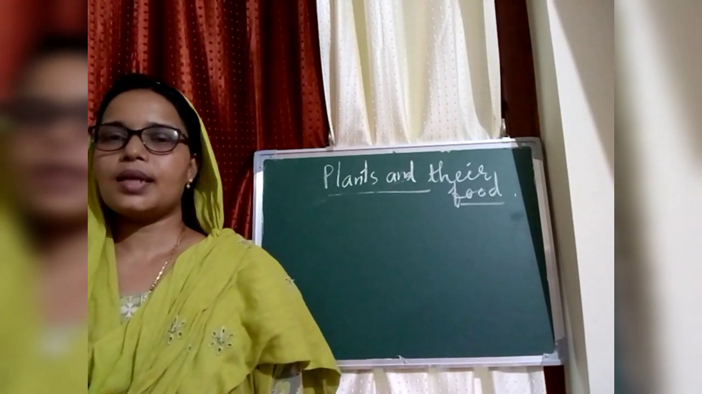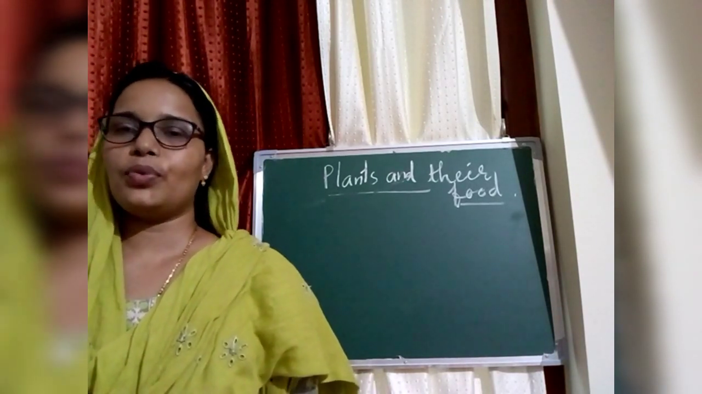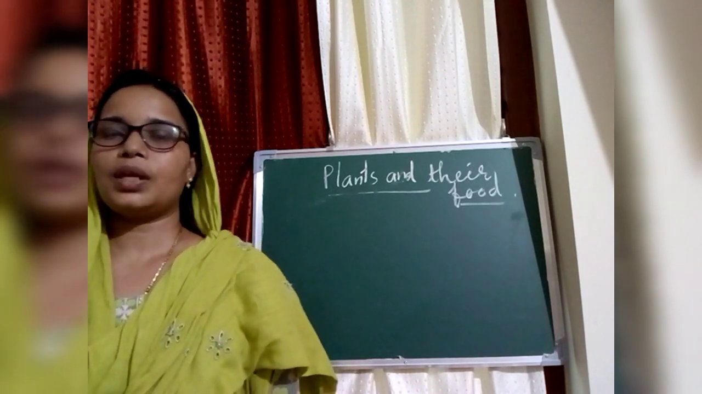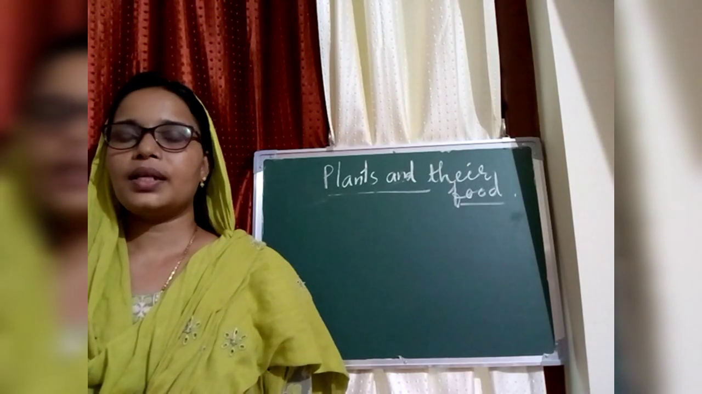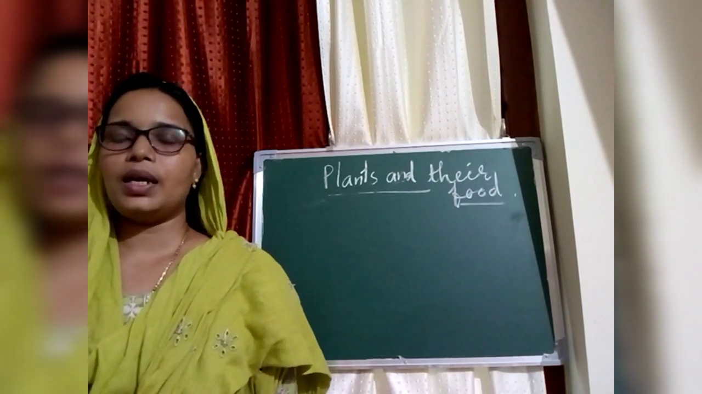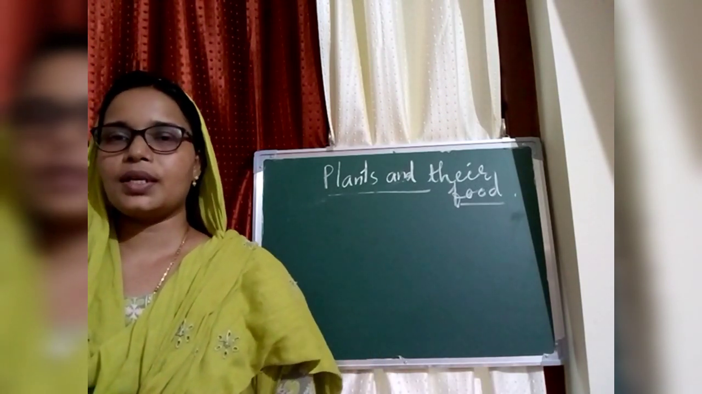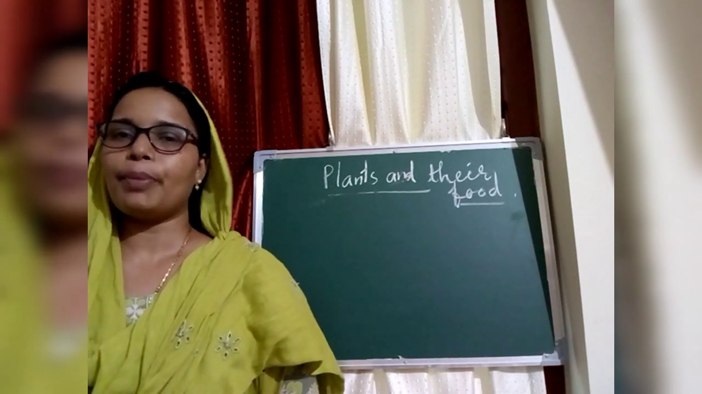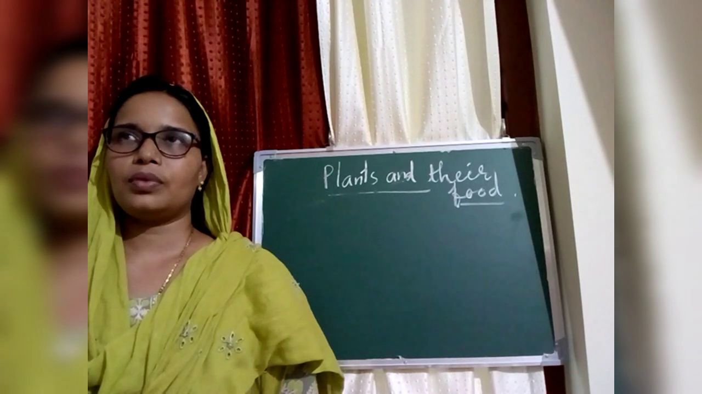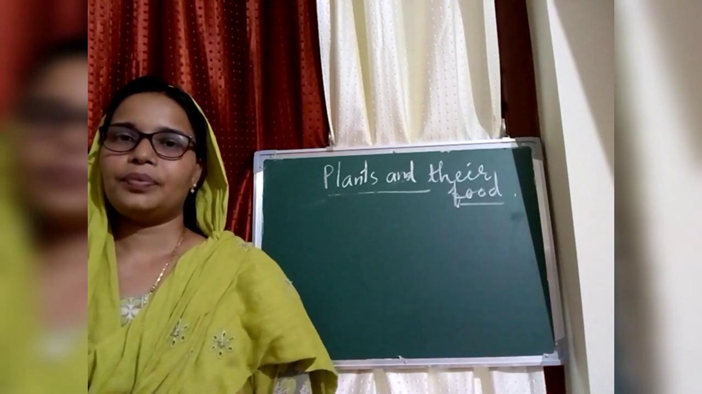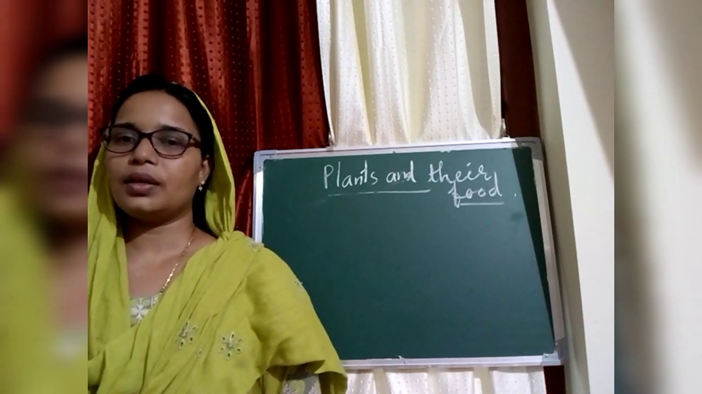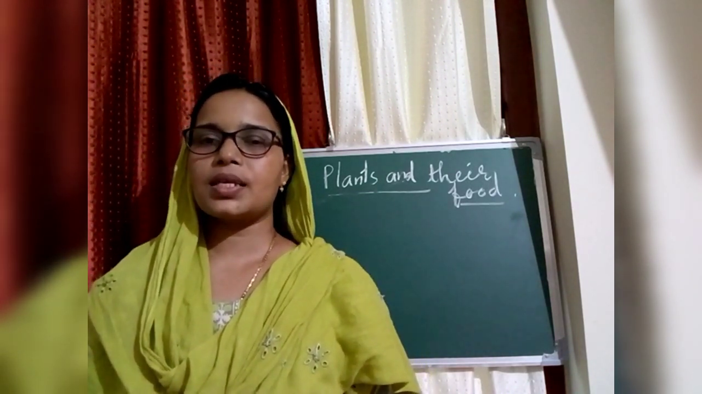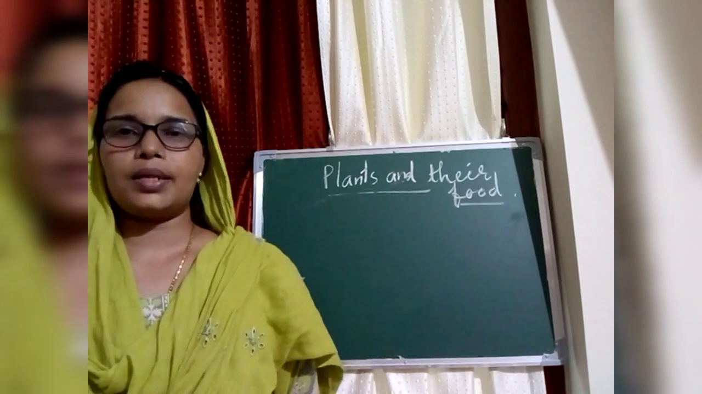Today after the class, you collect a few leaves from your nearby places, different types of leaves, and take one leaf and paste one leaf on an A4 sheet and label the different parts of the leaf. Hope you will do it. Then you can clear this well. Okay, now we can discuss some unusual plants.